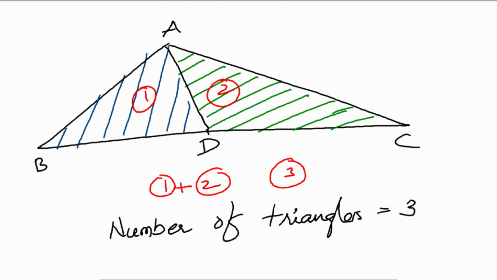ABC is the triangle, correct? And one more here, ABD is one triangle, ADC is the second triangle, and ABC, the whole triangle, is the third. So, there are just 3 triangles; you can count them easily. ABD is one triangle, ADC is one triangle, ABC is another triangle. You can say the number of triangles is 3.